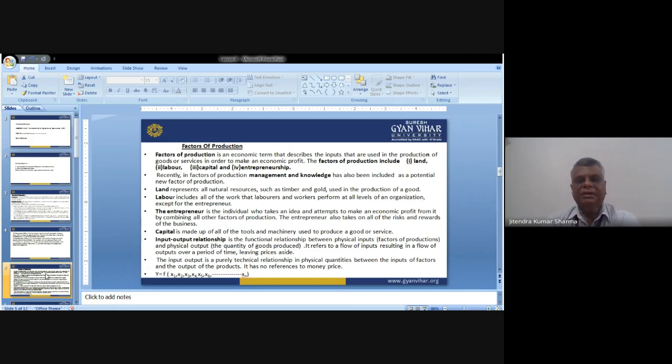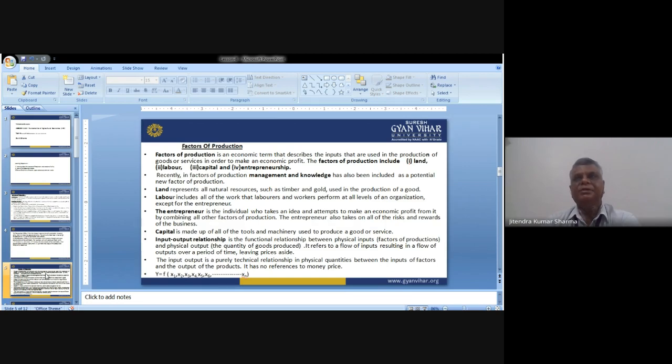Now we will discuss them one by one. Land represents all natural resources: water, land, environment, and the area where we have all the facilities for producing or developing a particular product or service. These are categorized under land, such as timber and gold used in the production of a good. Timber and gold we collect directly from the land.